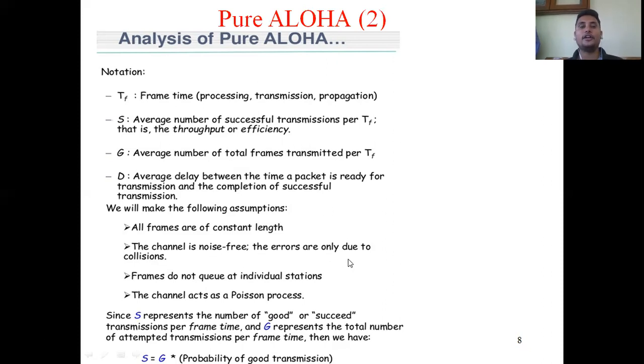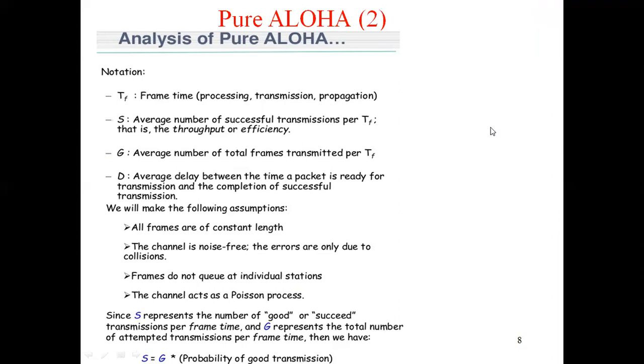The errors are only due to collisions. The next assumption is frames do not queue at individual stations, and the channel acts as a Poisson process. So these are the four assumptions we will make.